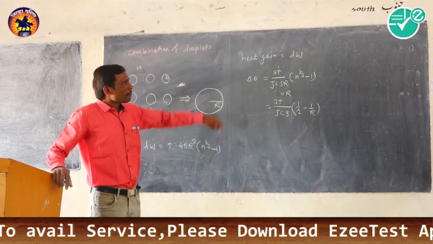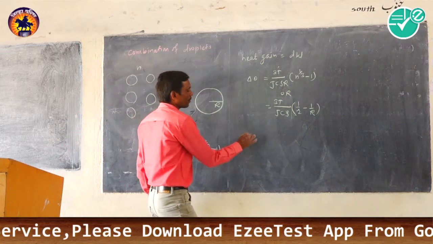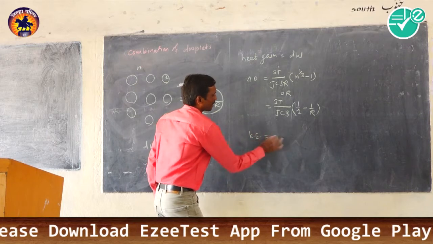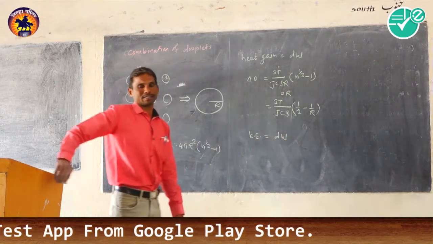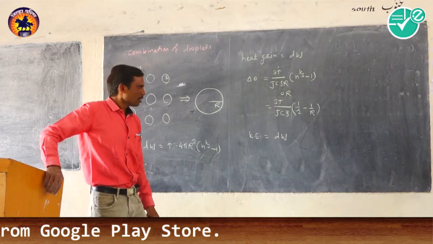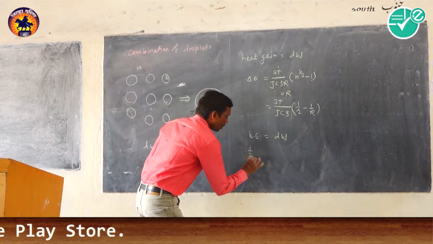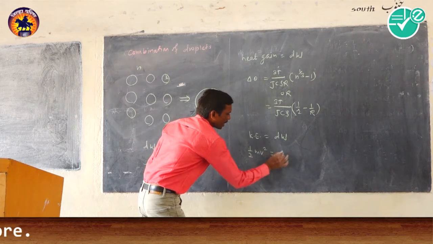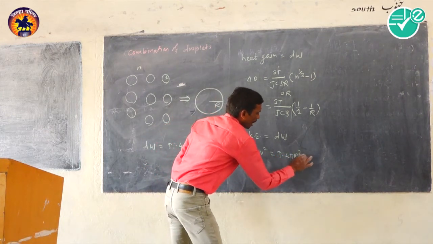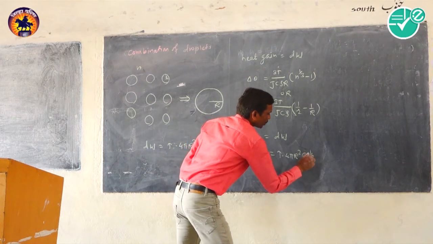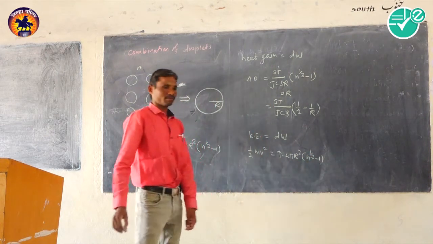Or either this energy is converted in the form of kinetic energy. So this kinetic energy is equal to work. Kinetic energy is equal to 1 by 2 m v square, and that is equal to T into 4 pi r square in bracket n raised to 1 by 3 minus 1.